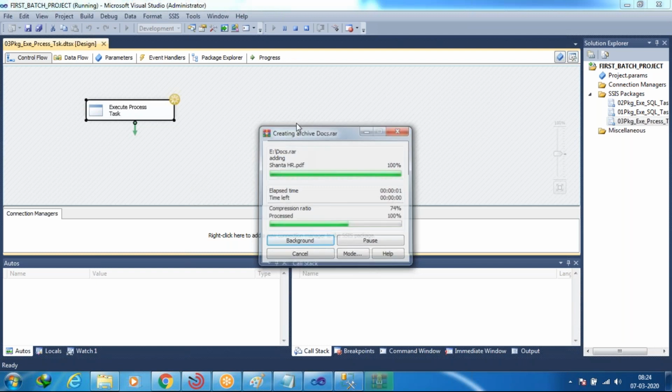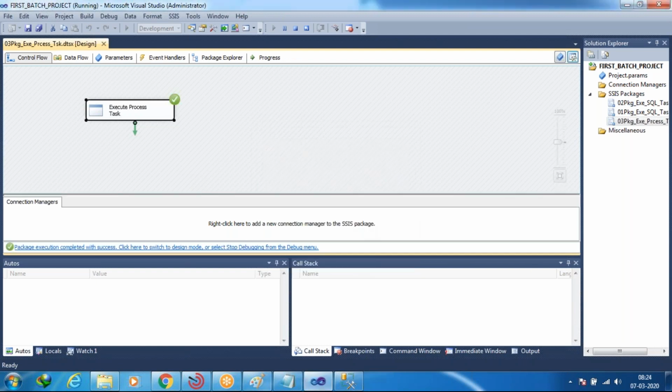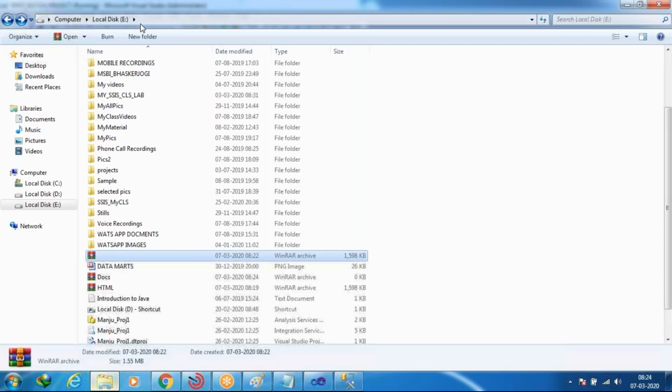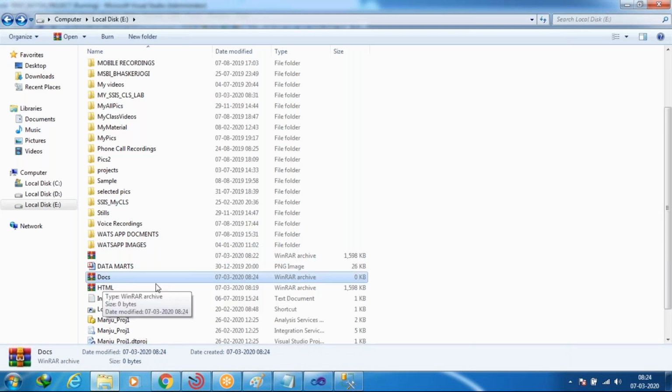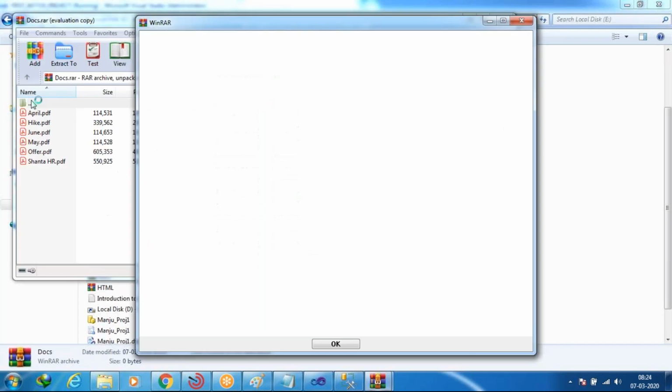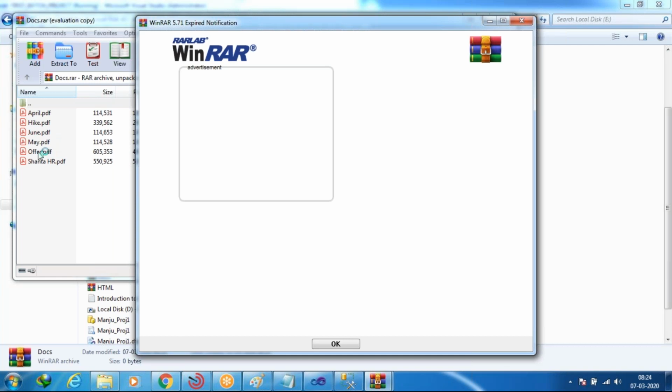It is archiving, right? Now I have to go and check it once. Yes, in the E drive, here it is now. Are you getting it, guys? This is a zipped file format. Am I correct or not? The docs file is there. It is a zipped WinRAR archive file. Just click on that one. It is showing April, hike, June, whatever the files are in this. Am I clear or not?